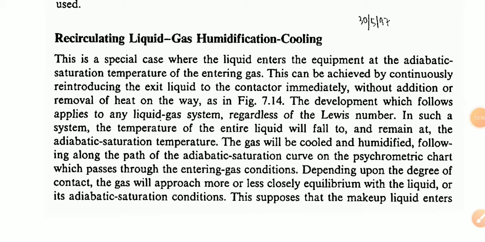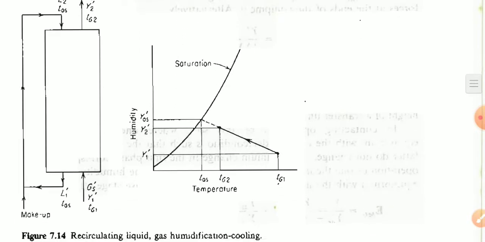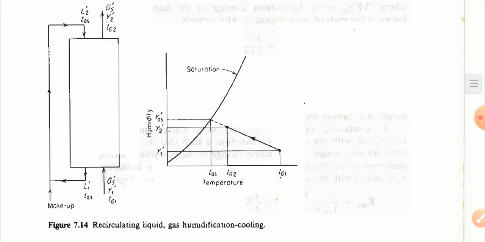This is a special case in which the liquid enters recirculating liquid gas humidification cooling. This is the special case where the liquid enters the equipment at the adiabatic saturation temperature. This figure shows completely recirculating liquid gas humidification cooling.